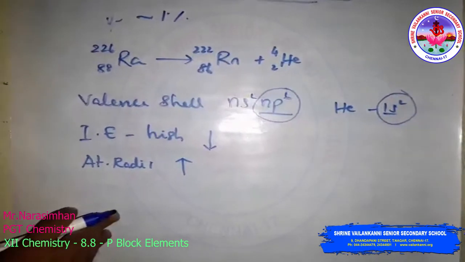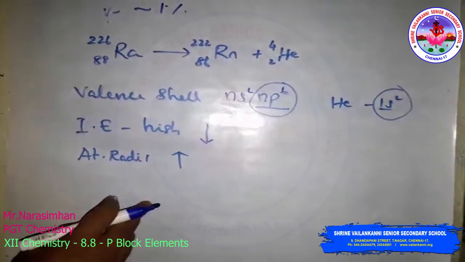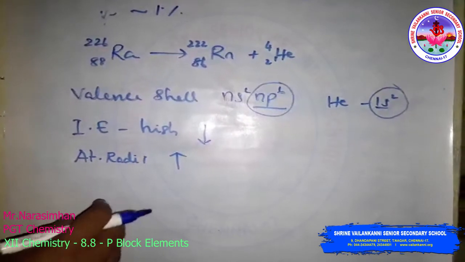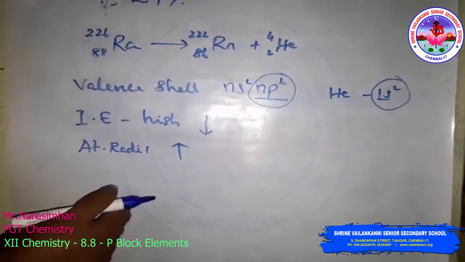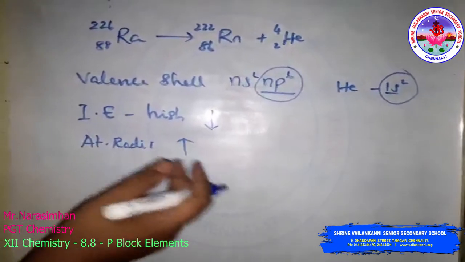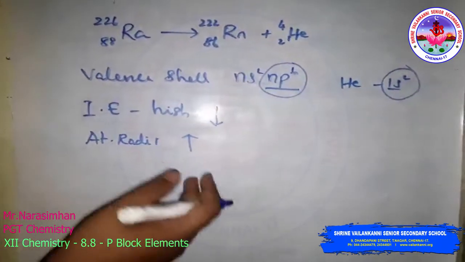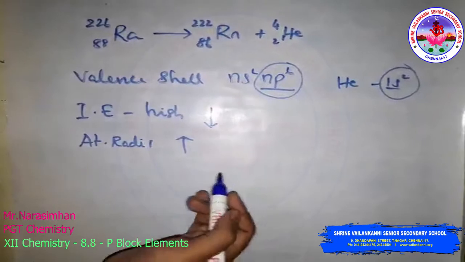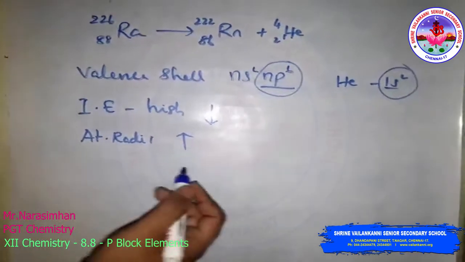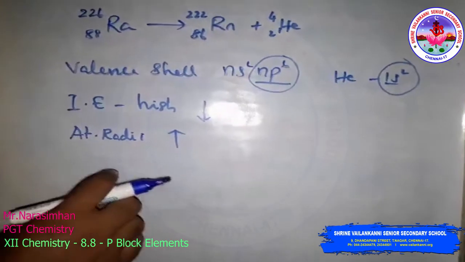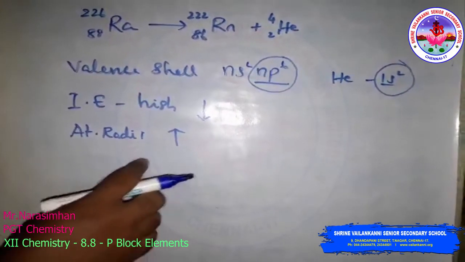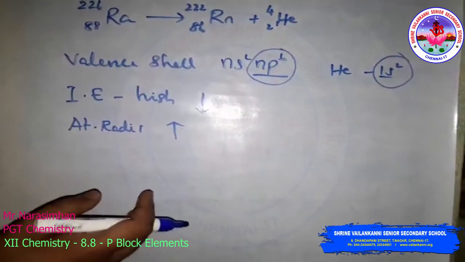Electron gain enthalpy. The noble gases have a stable electronic configuration and have no tendency to accept an electron, and therefore they have large positive values of electron gain enthalpy, because the outermost shells are completely filled.